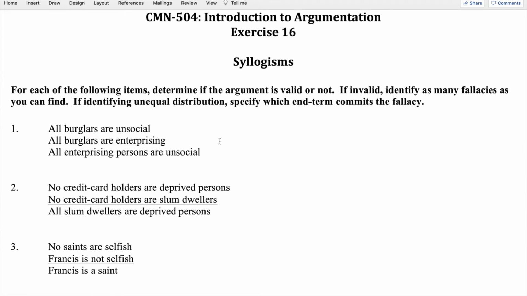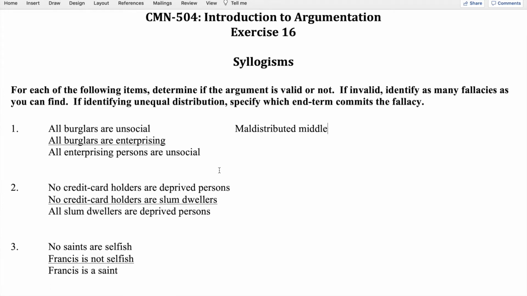So burglars is the middle term here, and we've already noted that burglars is distributed twice, and that tells us that this syllogism commits the fallacy of maldistributed middle. It commits that fallacy because the middle term is distributed twice, and the rule for middle terms is that the middle term must be distributed once and only once.